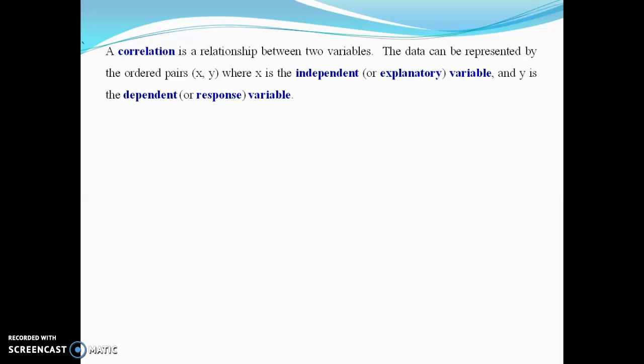So after the clear idea of the scatter diagram, we come again to correlation. Correlation is a relationship between two variables. The data can be represented by the ordered pair x and y, where x is the explanatory variable, and y is the dependent variable, called the response variable.